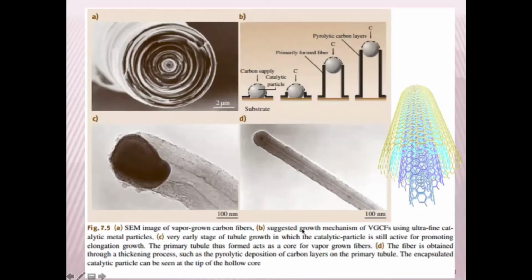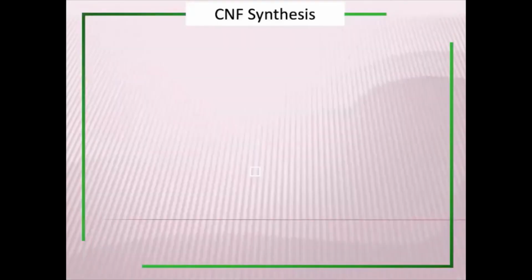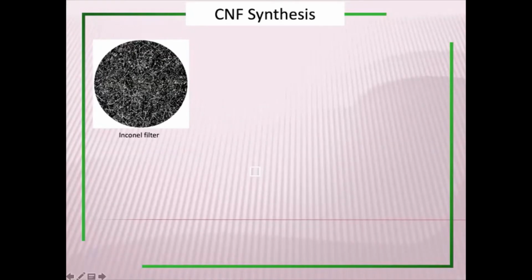That's how you see the growth of vapor grown carbon fibers, using ultra thin catalyst particles of the order of around 5, 10, 20, 30, 40 nanometers. It can be nickel, cobalt, copper, iron. These are the common metals which people use. In this case, it is a carbon fiber, which has no significance with respect to the pore. Then you can grow it on any of them.